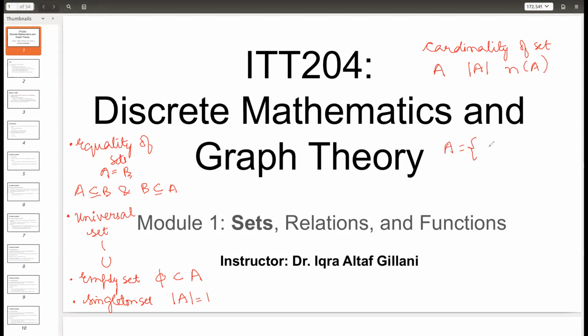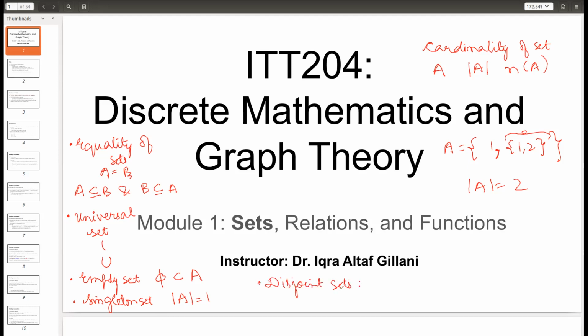Like if I talk about the set {1, {1, 2}}, in this case the comma separates the members of the set, so the total elements in the set is just 2. You are not concerned with the composition of the members, you are only counting the total number of members of that set. That is known as the cardinality of the set, and those sets which have a cardinality of just 1 are known as singleton sets. And the last thing we discussed yesterday was the disjoint sets.